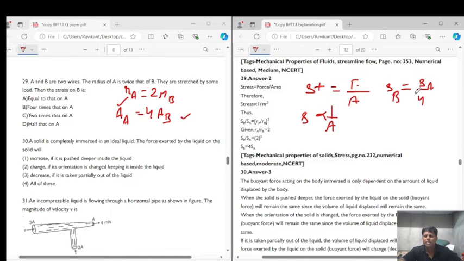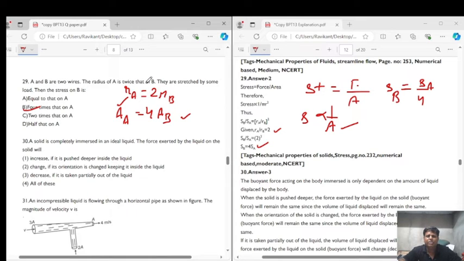Stress on... see, wait. Let's look into this. Stress is inversely proportional to area, right? Area of cross section. So stress on B upon stress on A is equal to radius of A upon radius of B, right? And radius of A upon radius of B is equal to 2. So squaring, we get SB is equal to 4 times of SA. So the correct answer for question 29 is 4 times that of A.